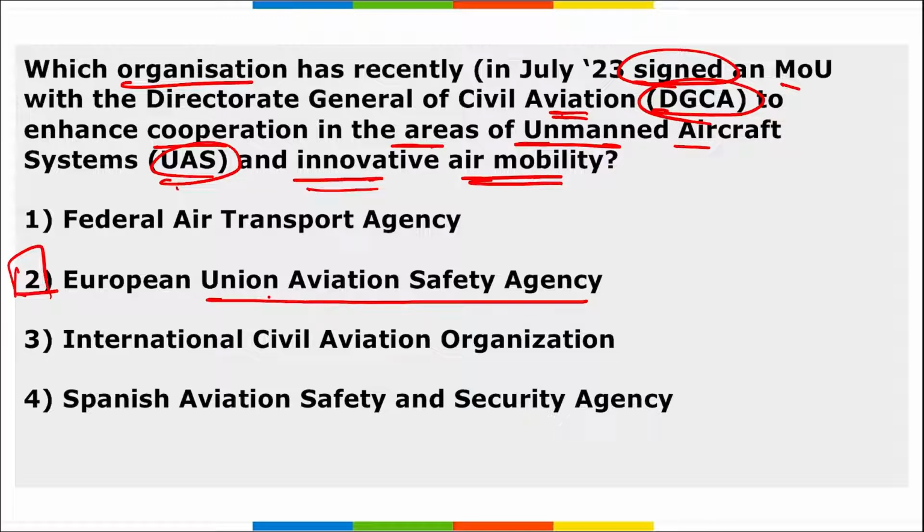So it is your European Union Aviation Safety Agency that signed an MOU with DGCA to enhance cooperation in the areas of unmanned aircraft systems as well as for the air traffic management system.